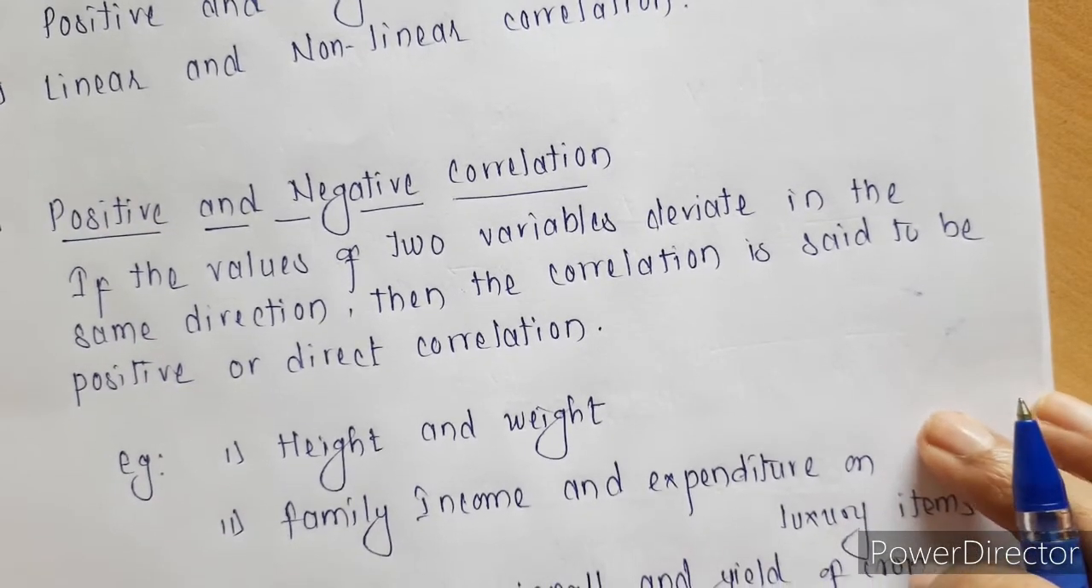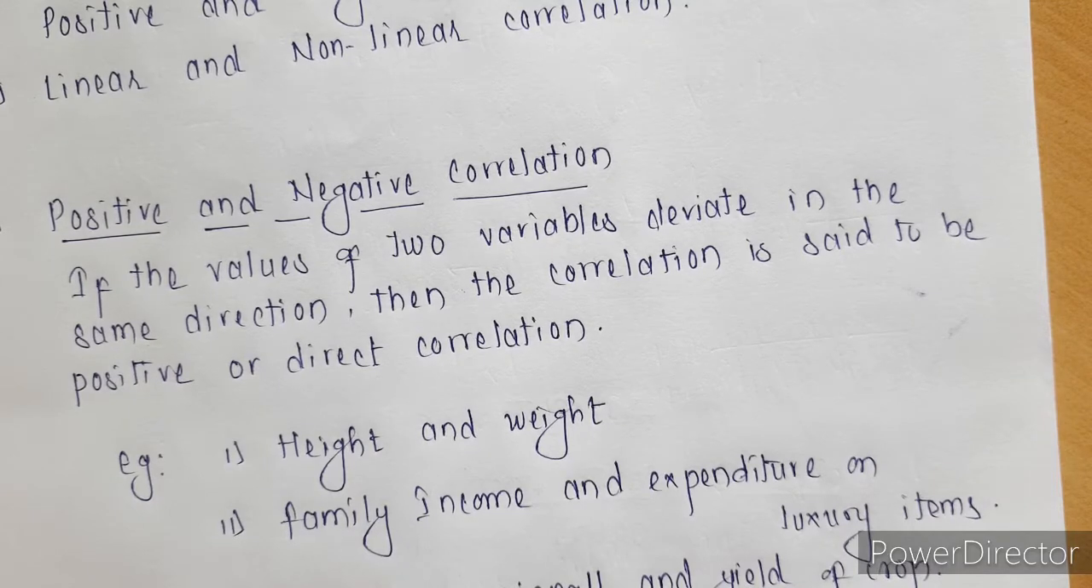Now, let's look at the second one, family income and expenditure on luxury items. Suppose income has increased, then we are going to spend more on luxury items, and suppose income is decreased, then we are going to reduce spending on those luxury items. So if income is increased, expenditure is also increasing, both are increasing at the same time, and if income is decreased, expenditure on luxury items is also decreased. Both are decreasing at the same time. Such relations are called positive correlation.